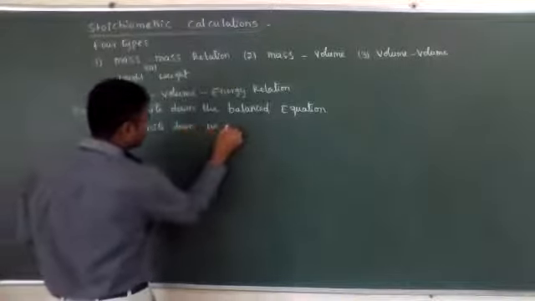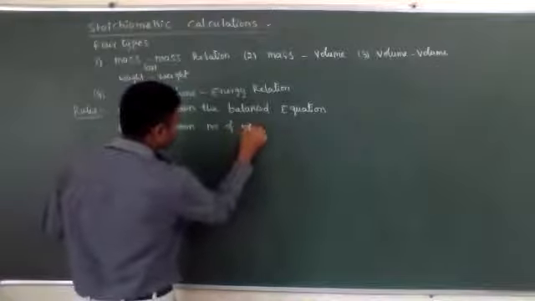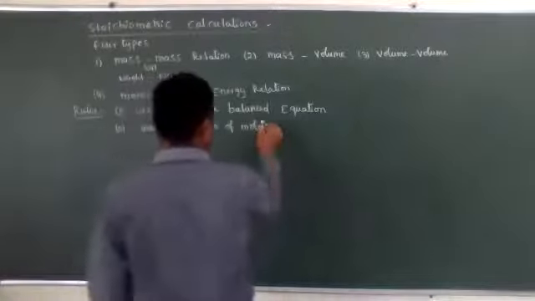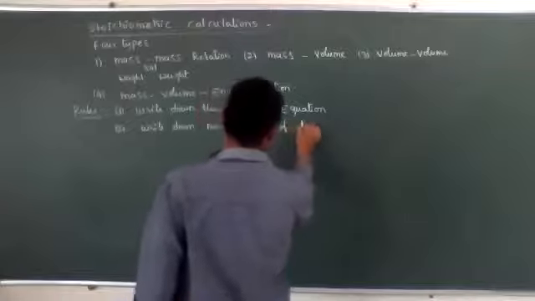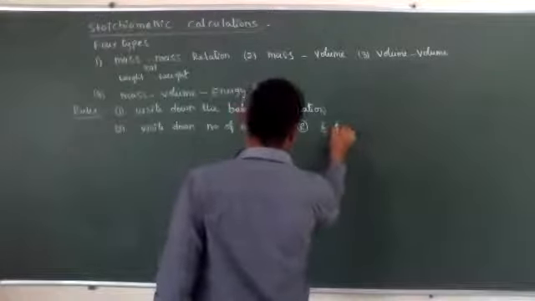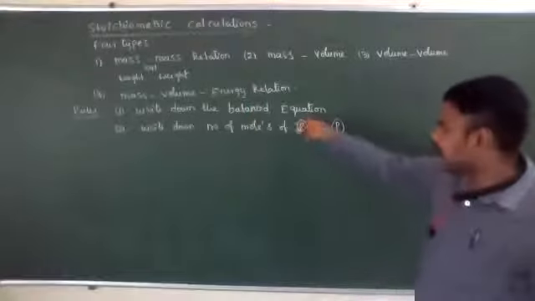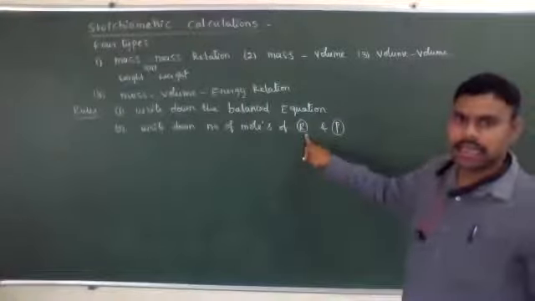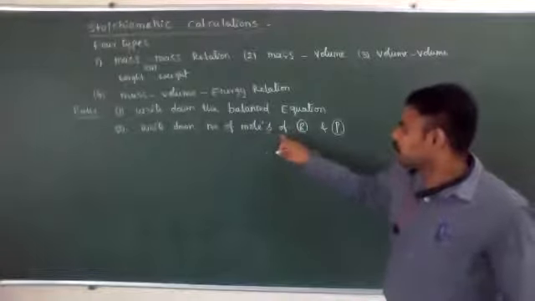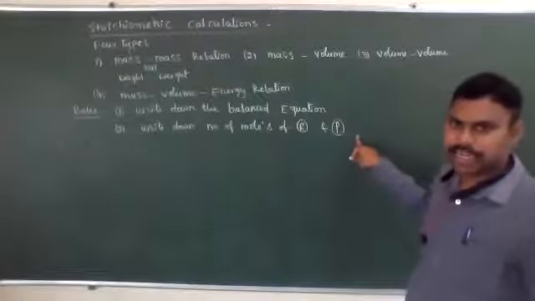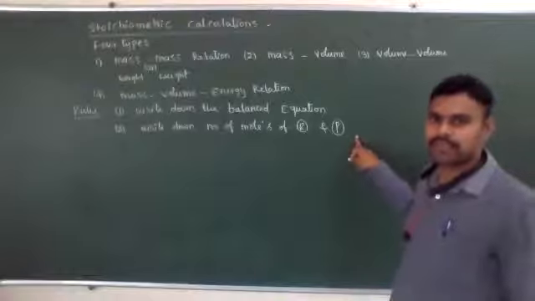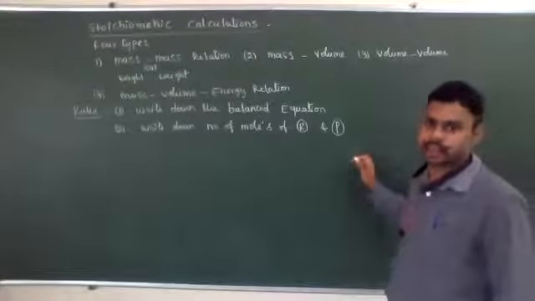the number of moles of reactants and products. We need to identify how many moles of reactants are present in the stoichiometric balanced equation, and at the same time how many moles of products are formed. All those moles we need to write down.